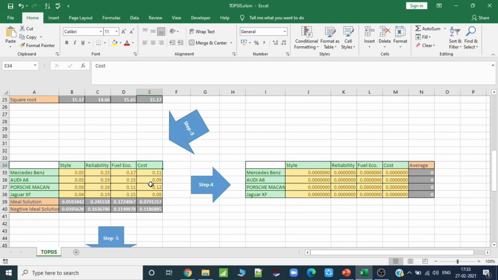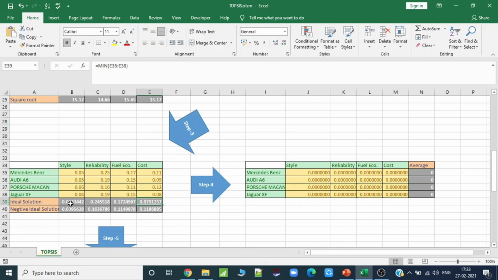We always want to reduce cost with maximum benefit, so cost should be minimum. Here you can see cost is having minimum function, and the styles, reliability, and the fuel economics are having maximum function. So cost should be very low. 0.08 is our ideal solution for cost.